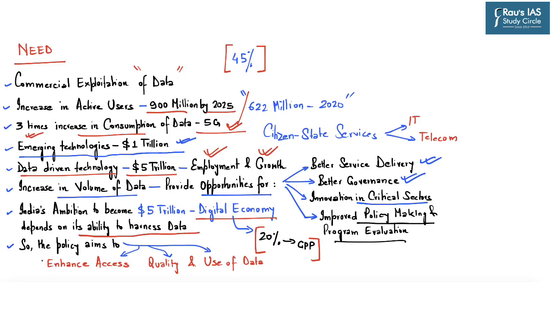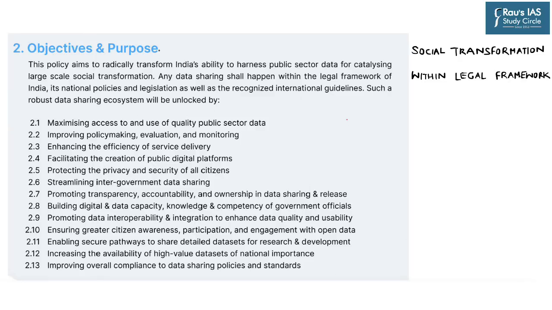So in the backdrop of these understandings, this particular policy which has been proposed by the ministry aims to enhance access, quality and also use of data. And this is in line with the current and emerging technology needs of the decade. So because of all these reasons, the government has introduced this data policy. Now after understanding the needs, let's go through the objectives and purpose of this particular policy. So it states that the policy aims to radically transform India's ability to harness public sector data to catalyze large-scale social transformation. So it talks about social transformation by harnessing public sector data.